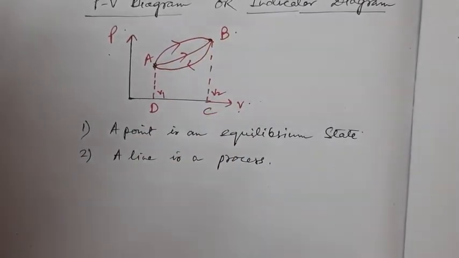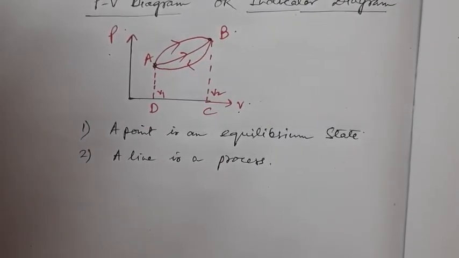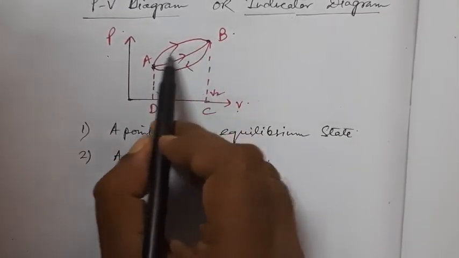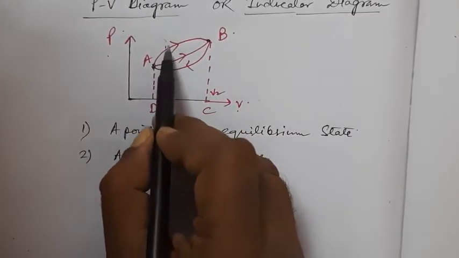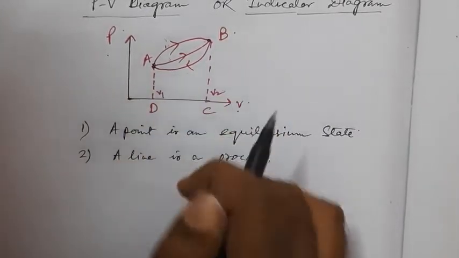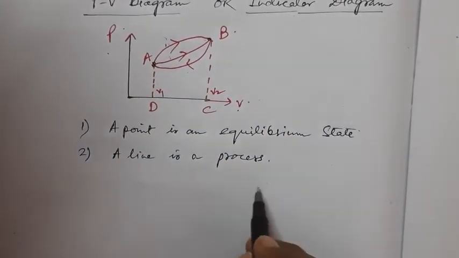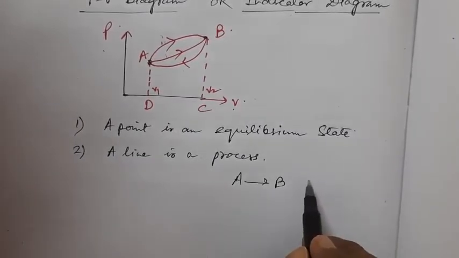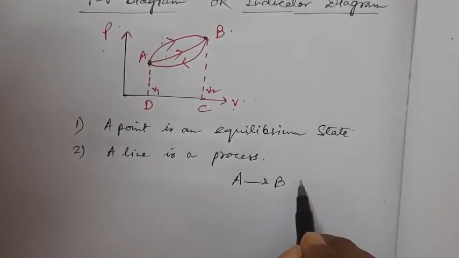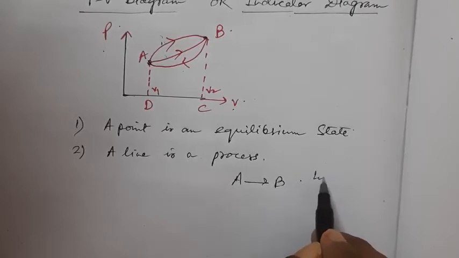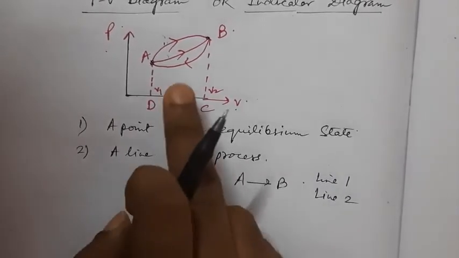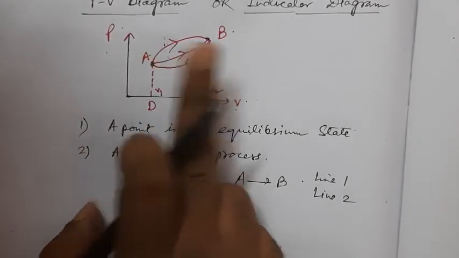So any line joining them with an arrow, like 1, 2, represents the process A to B. Now I have directed the arrows from A to B for these first two lines, and the third one is B to A. So a line is a process means A to B process has been signified by line number 1, line number 2, as the arrow is pointing towards B from A.